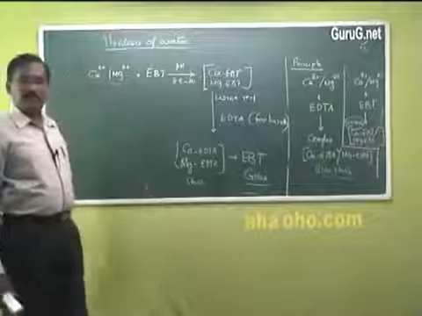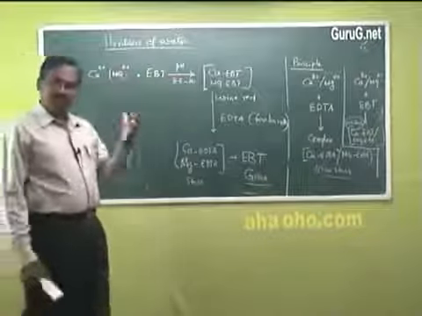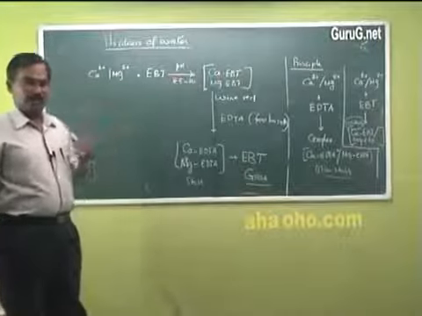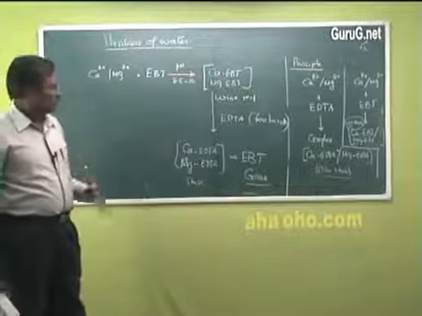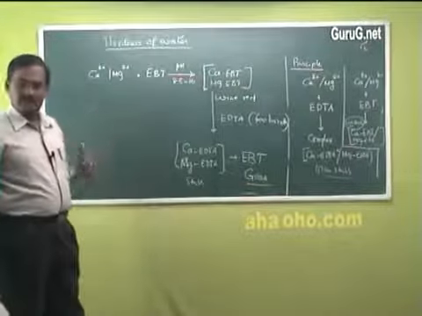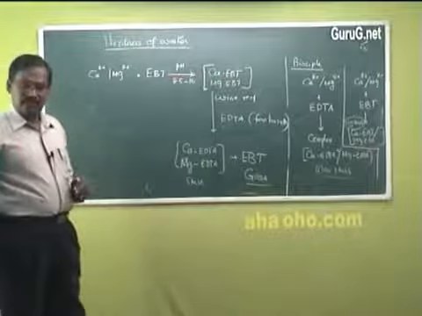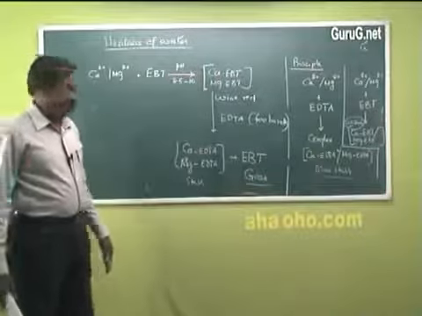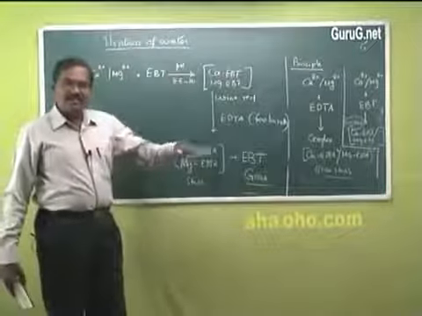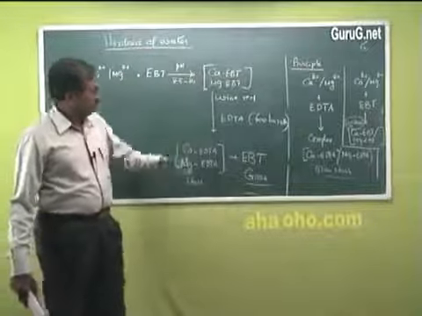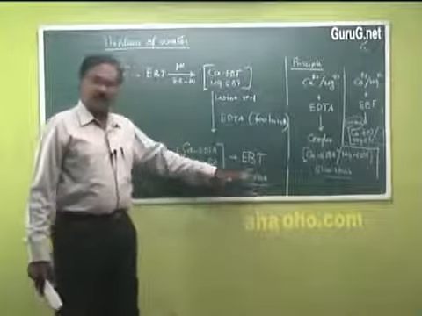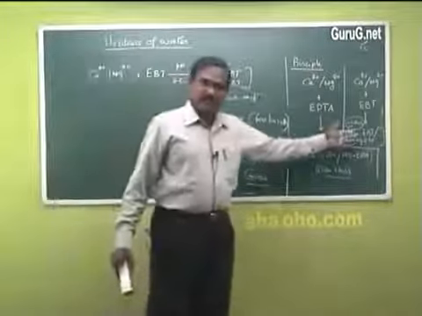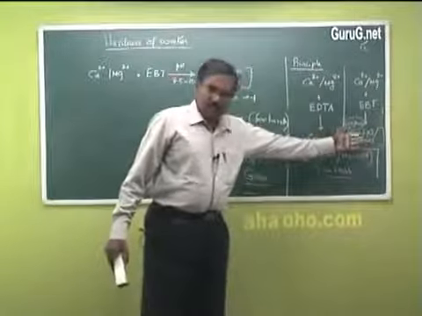So let me briefly explain the principle and procedure as well. In a conical flask, we are taking a fixed, known amount of hard water. Let me say 50 ml of hard water is taken. Into that we are adding the indicator, EBT, Eriochrome Black T, and we are adding a buffer to provide a pH of 8.5 to 10, because only in that basic pH this complexometric complexation will take place. On adding the indicator, the color of the solution becomes wine red. That is due to the formation of an unstable indicator-metal ion complex.